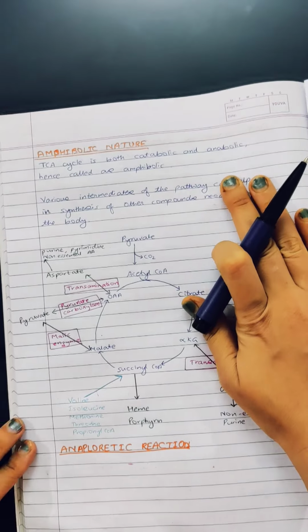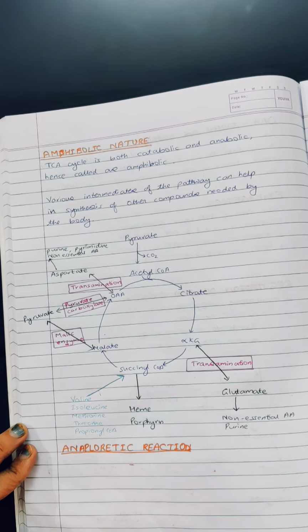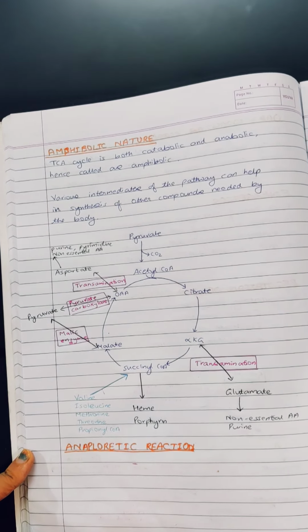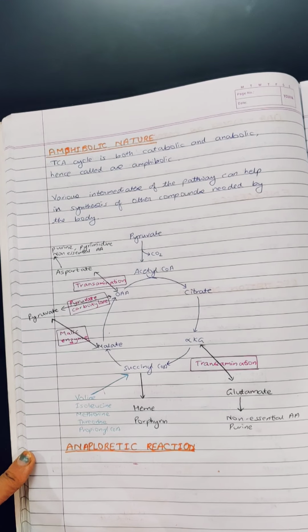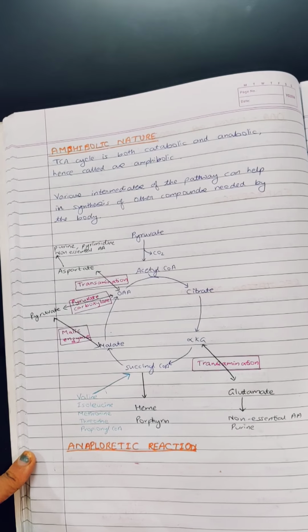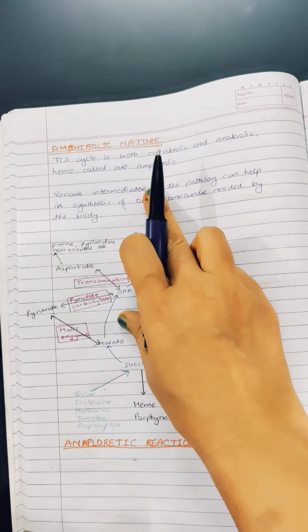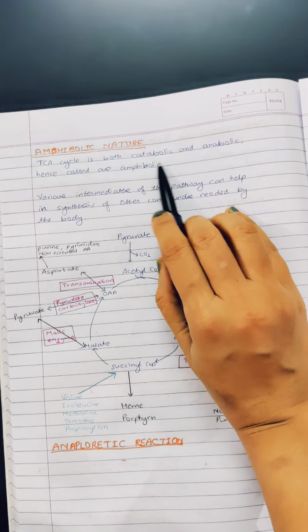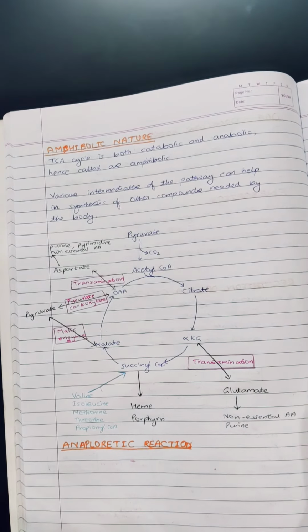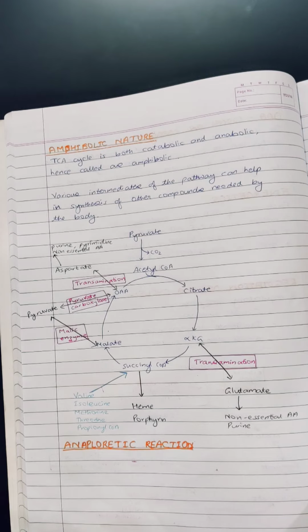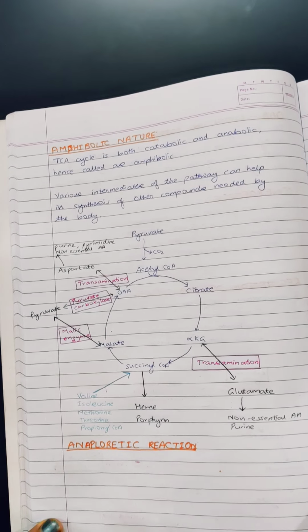Now, a very important part: the amphibolic nature of the pathway. Amphibolic means the TCA cycle is both catabolic and anabolic in nature. Catabolic means breakdown and anabolic means formation. So that is why it is known as an amphibolic pathway. How is it catabolic? We have already seen, because one molecule of acetyl CoA is broken down into 2 molecules of carbon dioxide. This is catabolic.